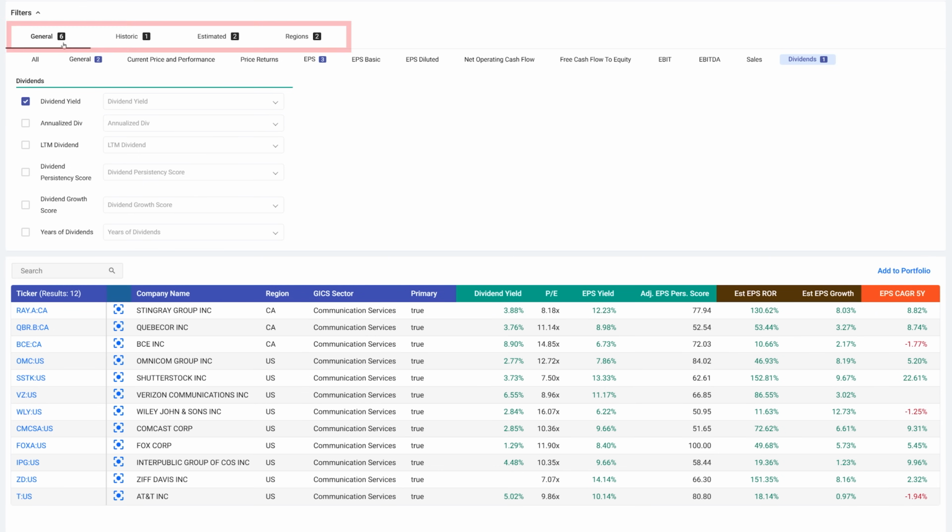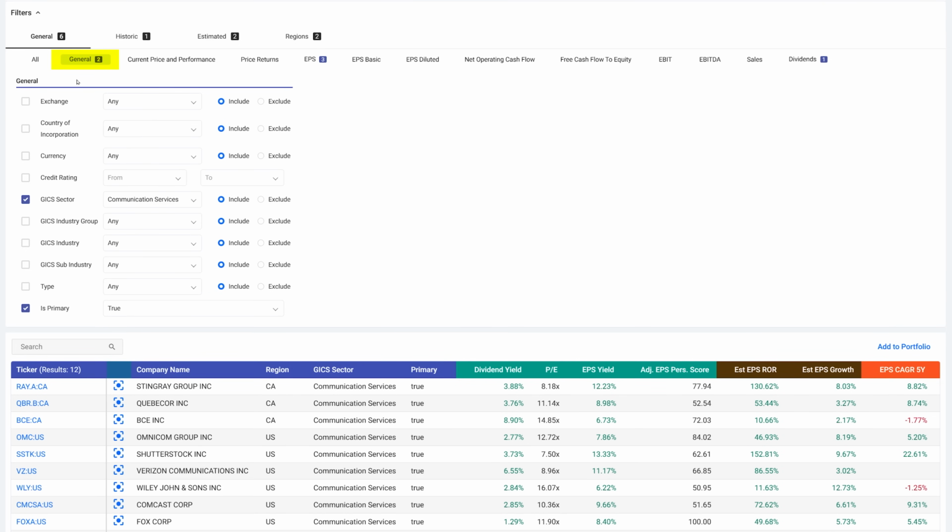But what I've done is I've got 6 general items, 1 historic item, 2 estimated items, and 2 regions picked in this screen. And this is important because the regions are only US and Canada. So let's go into the general section. When I go into the general section, first I'm looking for the sector that I'm going to be talking about. I'm doing communication services today. I'm also looking for primary tickers. I only want tickers in the countries that I'm doing business in.